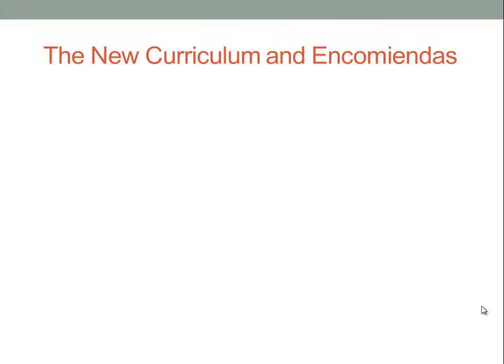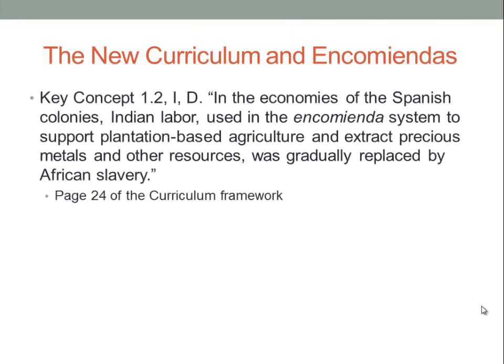All right, let's talk about the new curriculum and encomiendas. Key concept 1.2, Roman numeral 1, letter D states: in the economies of the Spanish colonies, Indian labor used in the encomienda system to support plantation-based agriculture and extract precious metals and other resources was gradually replaced by African slavery. And this is from page 24 of the new curriculum framework.